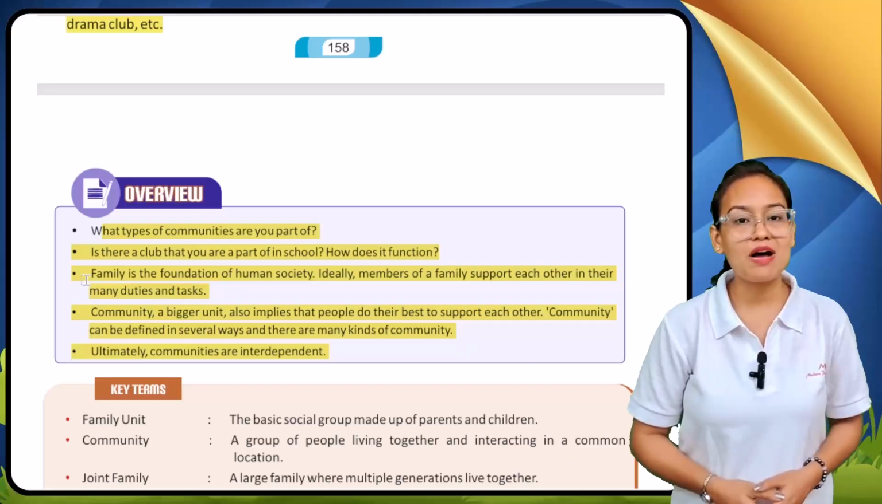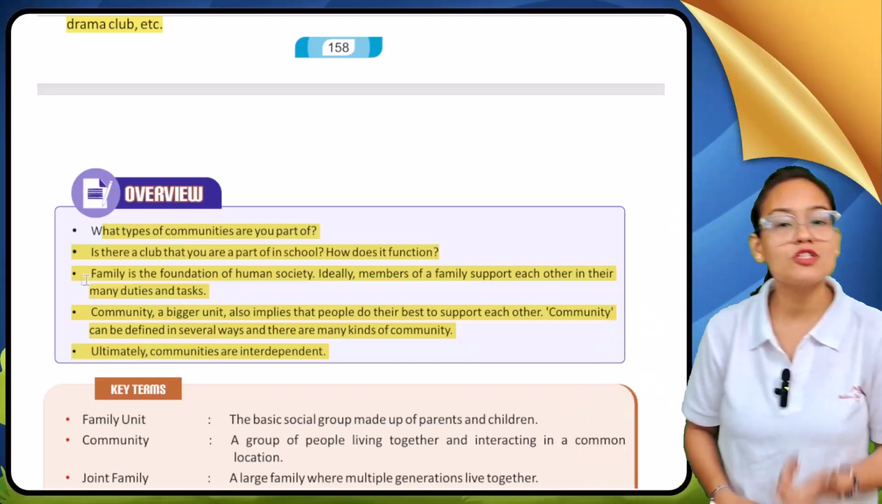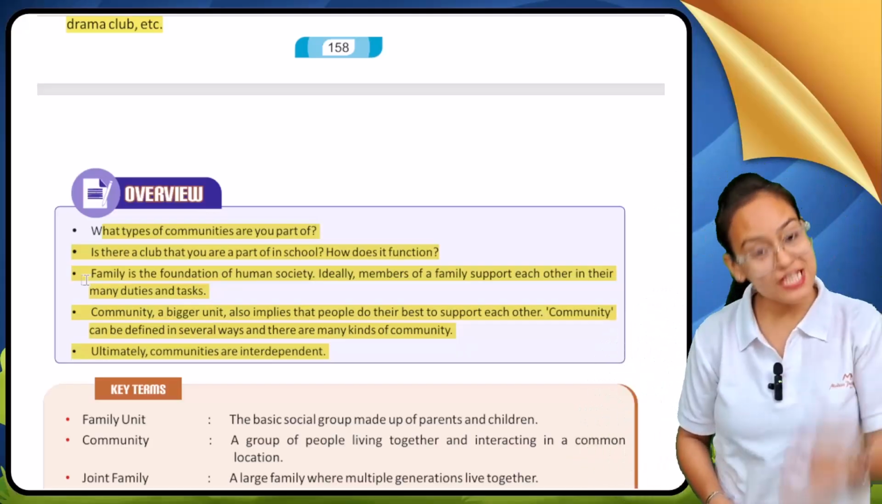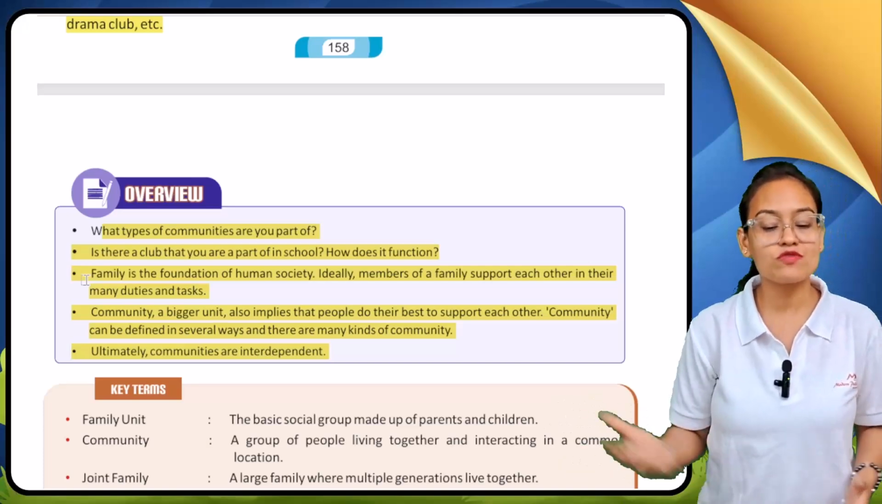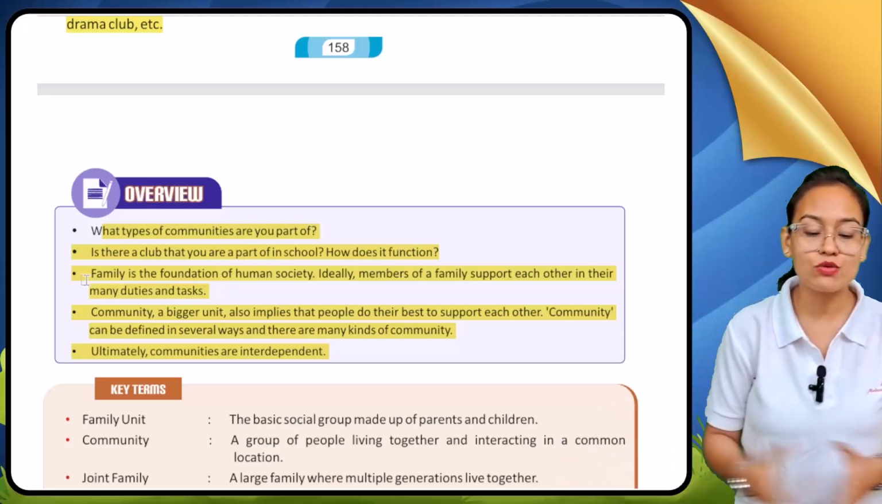Now, what is the meaning of family? Family is the foundation of human society. Human society is based on family. If there is no family, there is no human society. Ideally, members of the family support each other in their many duties and tasks.